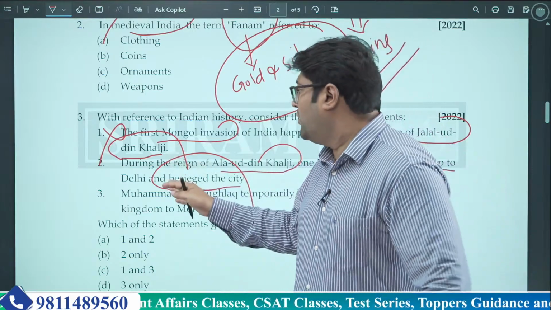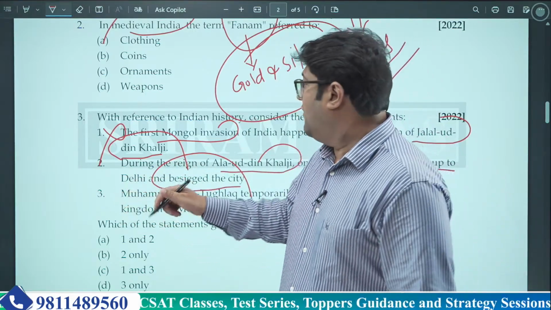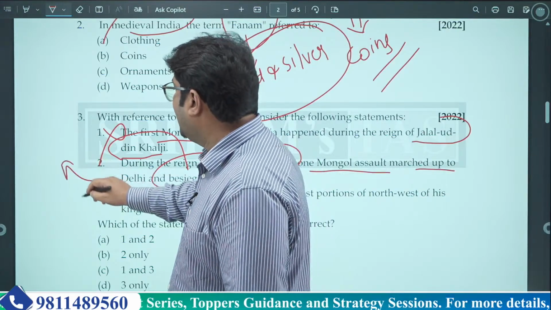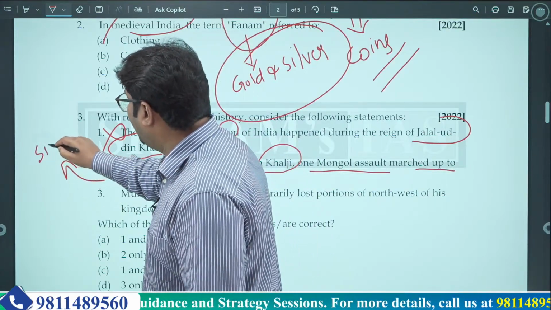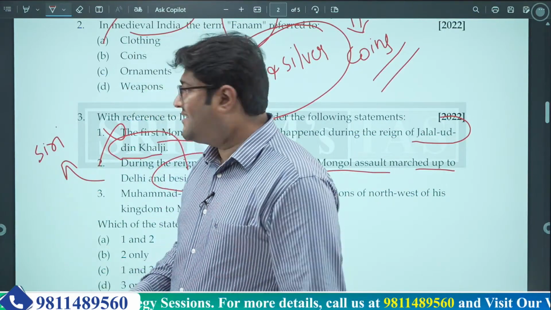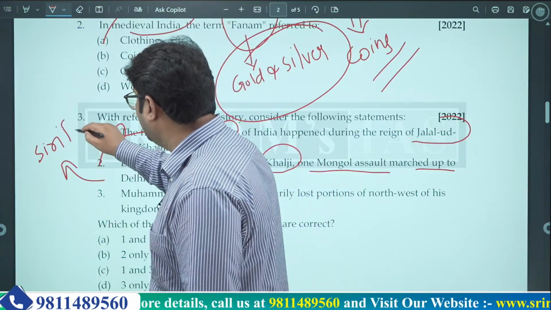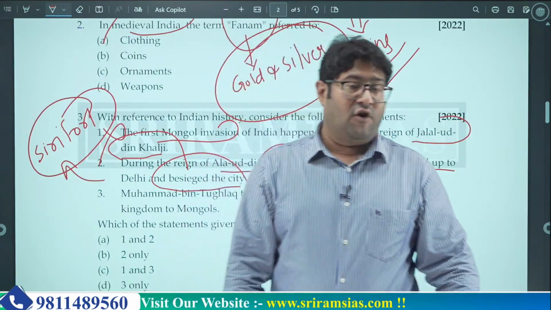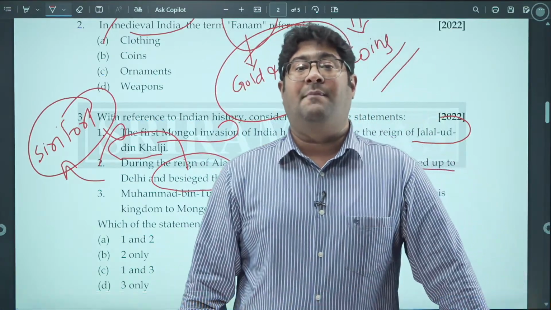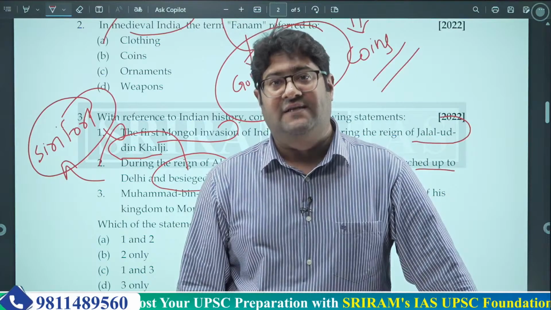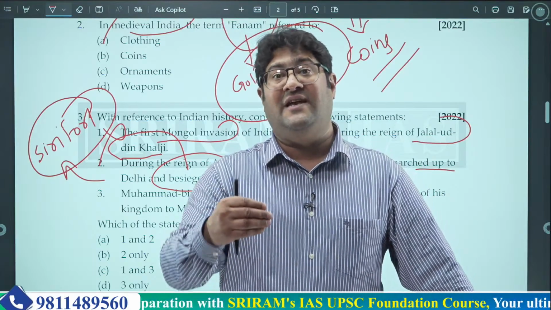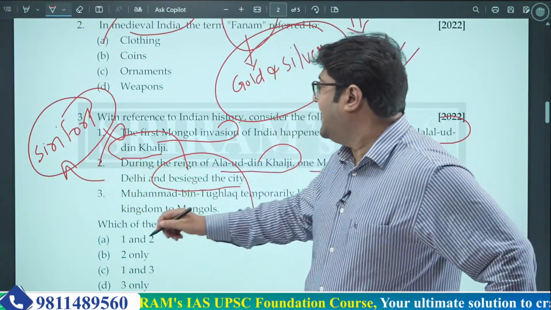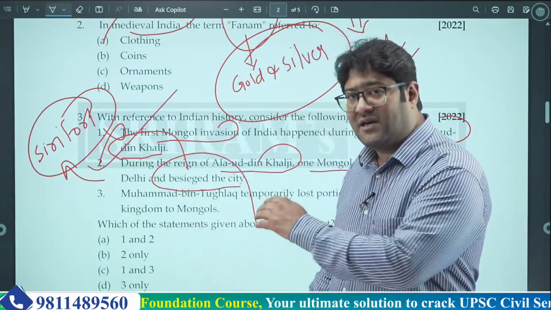And because of this only, during Alauddin Khilji's reign, what basically happened is that he made a garrison fort, called Siri Fort nowadays. This fort Alauddin constructed for garrison purposes, for keeping arms, ammunition and all these kind of things when Mongols invaded and reached Delhi. So the second statement is right. Now what about the third statement?